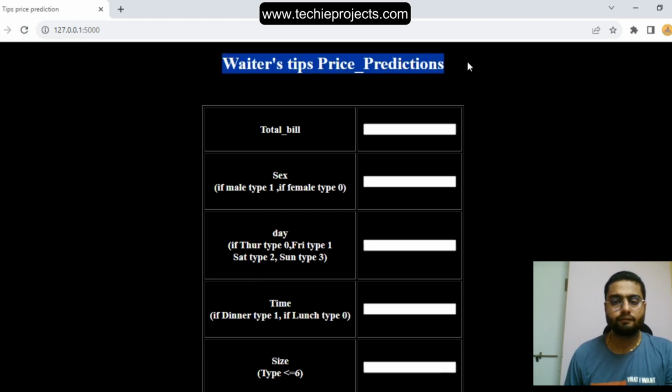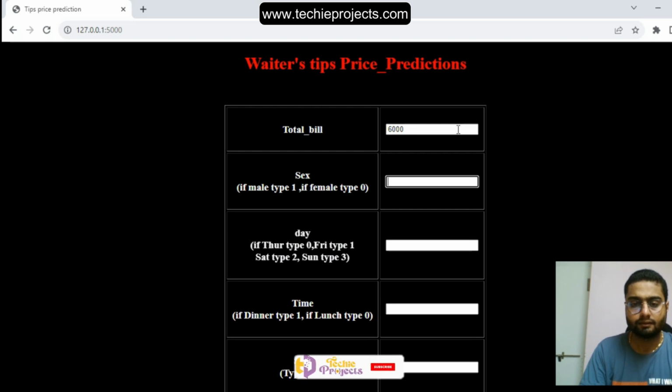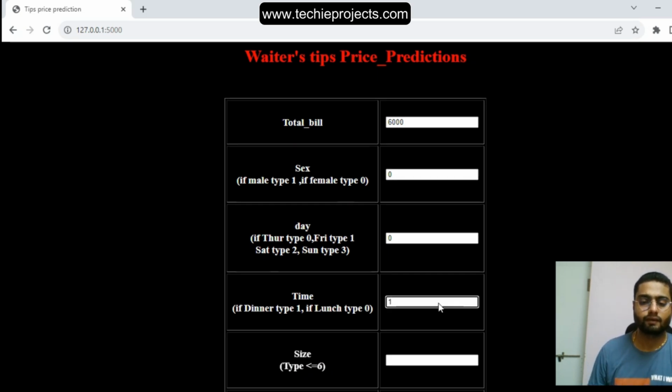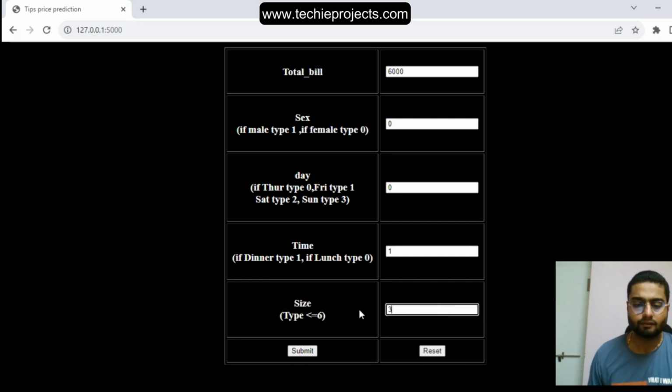Okay, weighted tip prediction. Now we just enter the total bill, like 6,000 rupees, and gender 0 for female. Okay, and for Thursday you type 0. And time like dinner is 1 and 0 for lunch. Okay, we just type 1 for dinner. And the size will be like 3. Okay, so we have to enter less than 6.